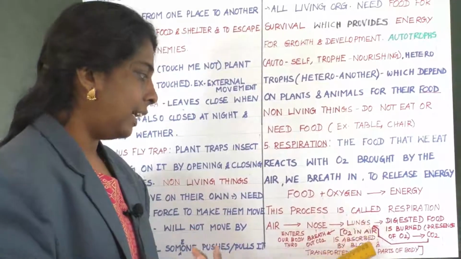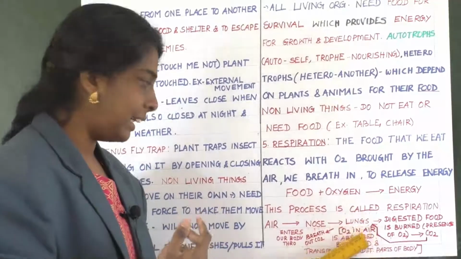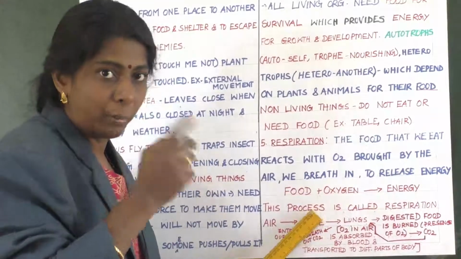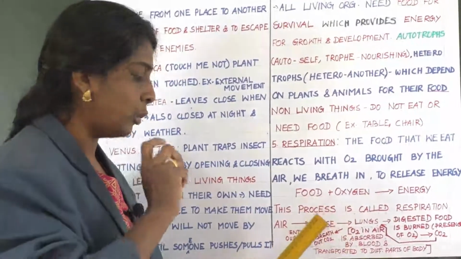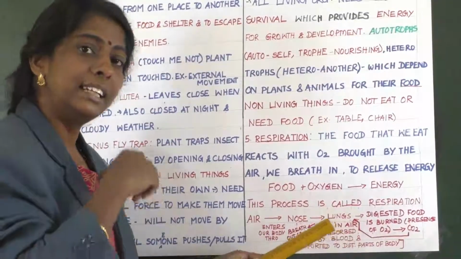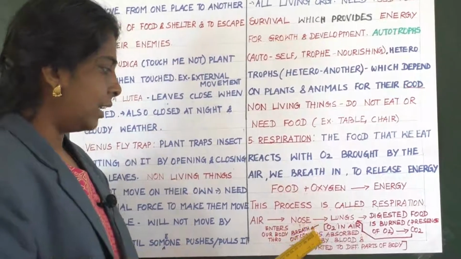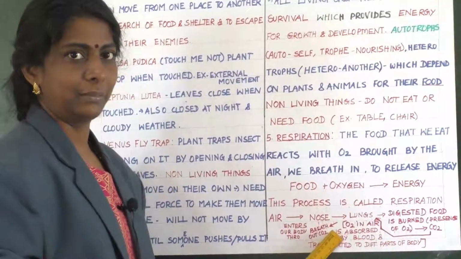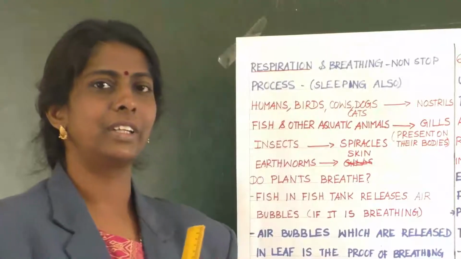Clear? Then from the lungs again, we are breathing out carbon dioxide. Is it not? So through the nose we are breathing out carbon dioxide. So this carbon dioxide is released out. Clear? So this is what the process of respiration is about. Clear children? Yes children.